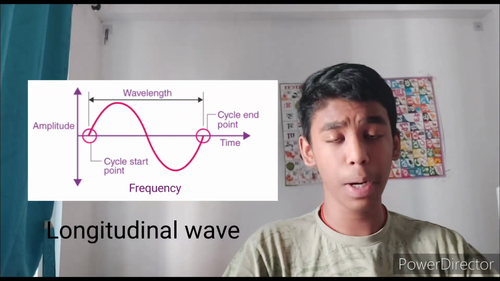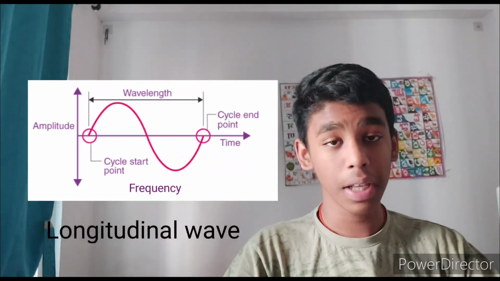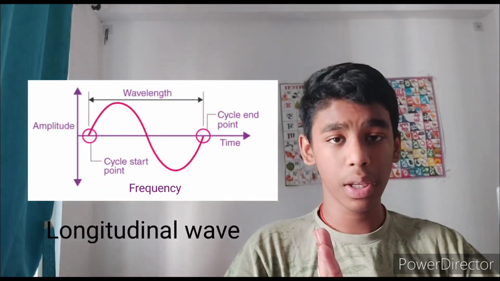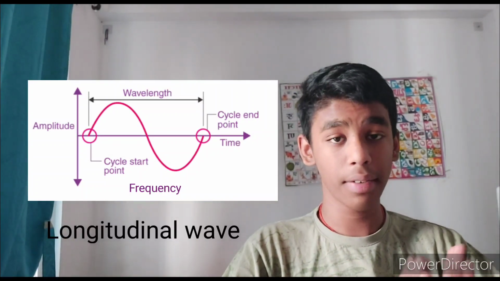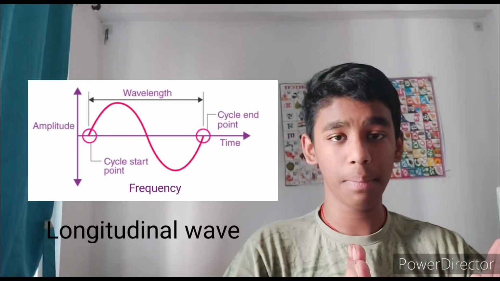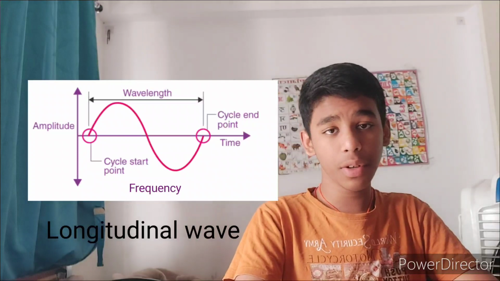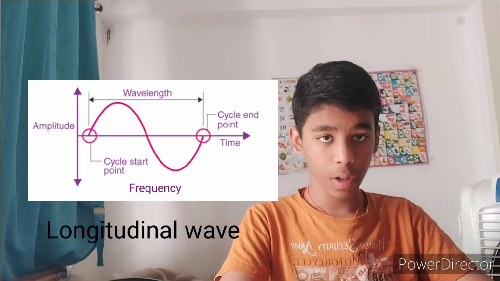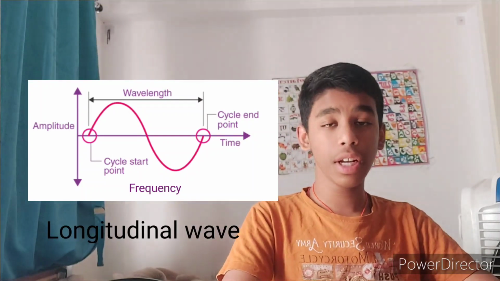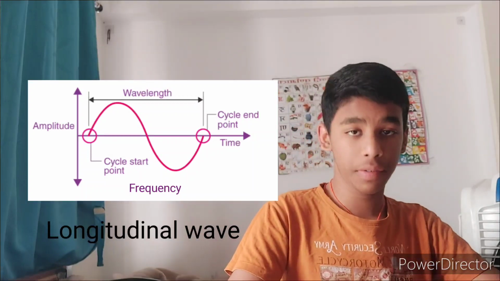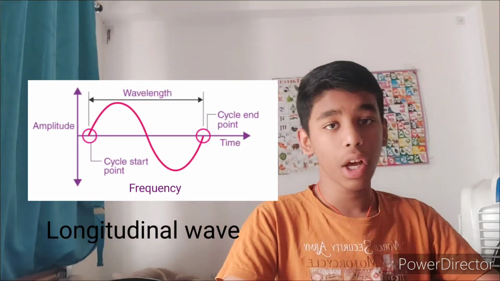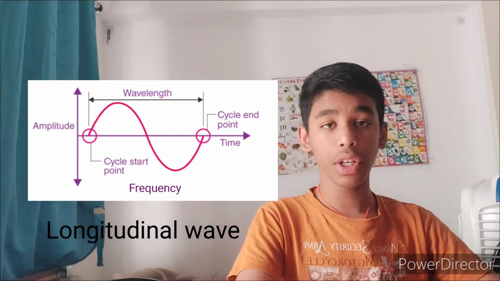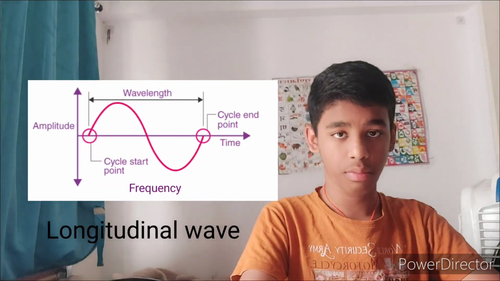That wave is made up of compressions and rarefactions. Compressions are just what the name says: the molecules are arranged closely, and in the rarefactions, they are arranged with some gap between them. Amplitude is the distance from that line to the top of the wave, which is the crest or trough. You might be wondering, what is crest and trough? Crest and trough are other names for compression and rarefaction, but used in wave formation. So the distance from the line to the crest or trough is known as the amplitude.